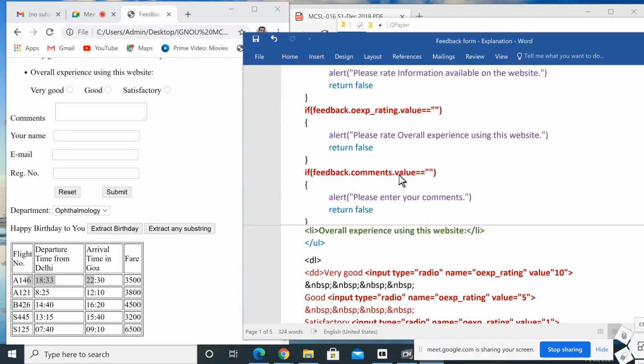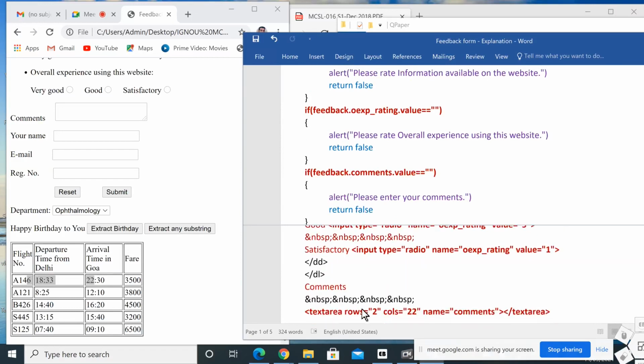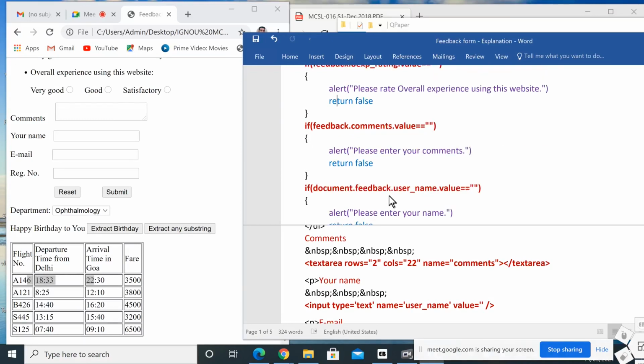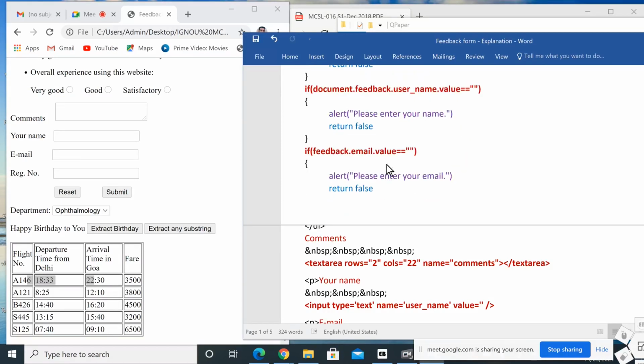Then feedback dot comments dot value. What is this? This is text area, rows equal to 2, columns equal to 22, name equal to comments. Feedback dot comments dot value equal to null, then alert, please enter your comments. Then next one, feedback dot username dot value. Same thing, here we are not entering anything, then it will say please enter your name, then return false. Then if feedback dot email dot value, please enter your email, then return false.